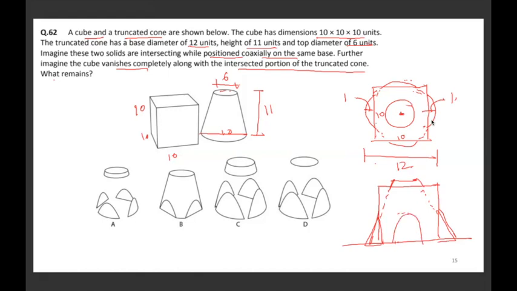Which means ये 1 centimeter, 1 centimeter on both the side, और ऊपर भी ये 1 centimeter जितना ही बाहर निकलेगा. Why? Because ये आपका पूरा 10 है और कोन का total height आपको दिया है 11 centimeter, which means only 1 centimeter will be coming out from the top.